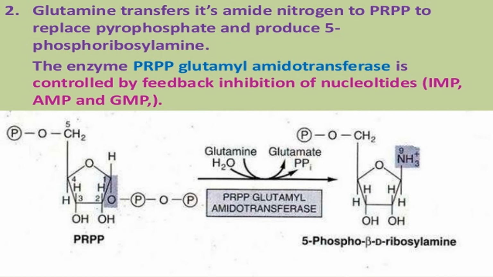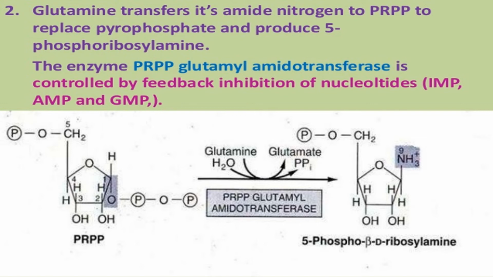The other is, we have discussed that carbon number 2 and 8 are contributed by glutamine. So here is the second reaction, in which glutamine transfers its amido group to the phosphoribosyl pyrophosphate to convert it into 5-phospho beta D ribosylamine.